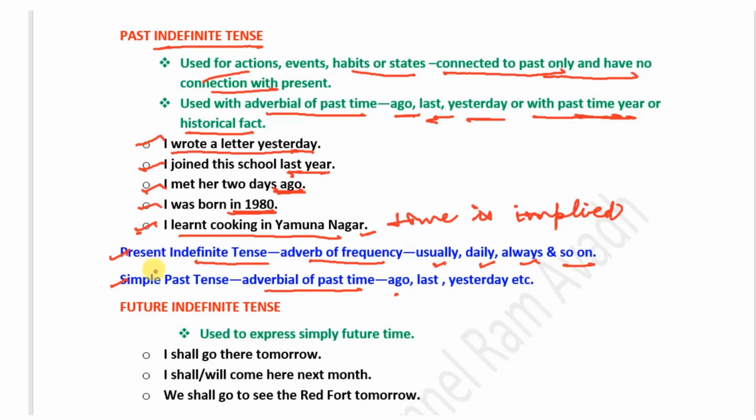In this way, simple past tense is used for actions completed in past or for past habits.